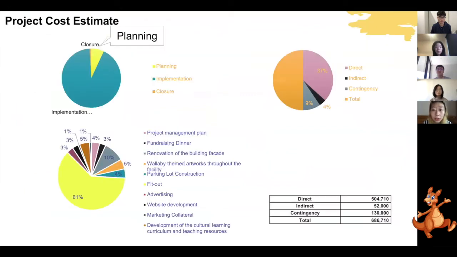Through the first pie chart, it can be seen that among the 3 phases of the project, implementation spent the most budget, 92% of the budget. In the second pie chart, we spent 91% of the budget in the fit-out test. The second is the renovation of the building, 10%. By comparing direct costs, indirect costs, contingency, and total cost, we find that the costs in our project management have exceeded the project budget. This is what we need to pay attention to.